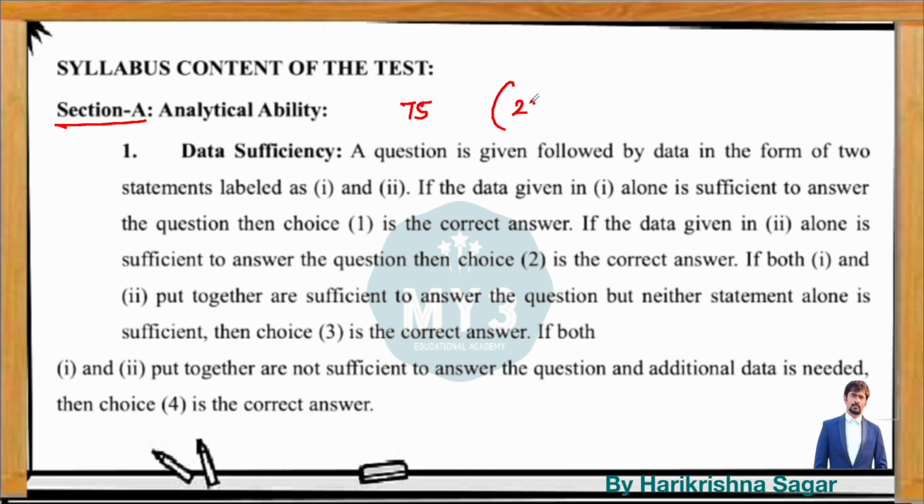Out of 75 questions, 20 questions are given from the module of data sufficiency. Data sufficiency is nothing but you will be having a question followed by two statements, statement 1 and statement 2. By looking at the question, whether you are capable of solving it by using statement 1 or statement 2, based on that, decide your answer choice. Your answers are given as: statement 1 alone is sufficient, statement 2 alone is sufficient, both are sufficient, both are not sufficient. These 4 option choices you are going to see. Based on the question, you can pick any one of the options.